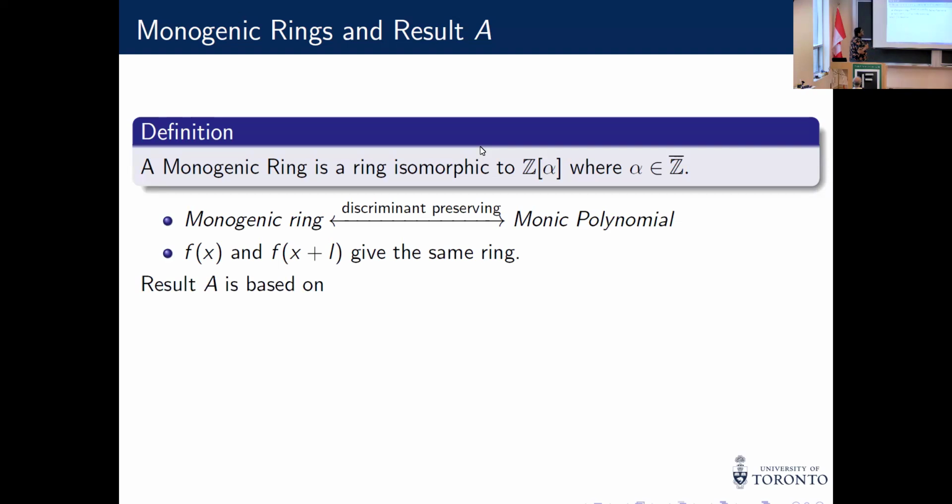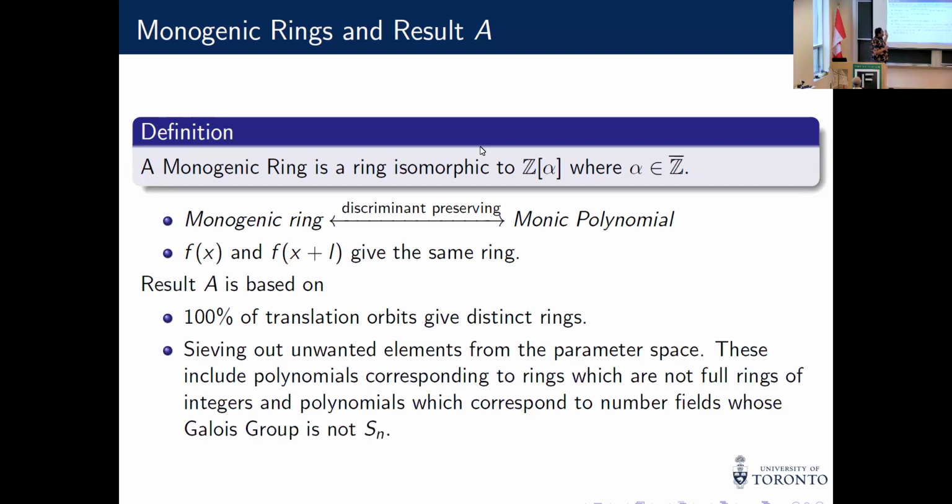So result A is actually based on two facts. One is that 100% of the translation orbits give you distinct rings. So if you end up counting translation orbits, you should most of the time get distinct rings. And the second, major part of the paper was about sieving out the unwanted elements in the parameter space, which in this case is the set of monic polynomials. These include polynomials which don't correspond to full rings of integers, polynomials whose Galois group may not be S_n, reducible polynomials, etc.